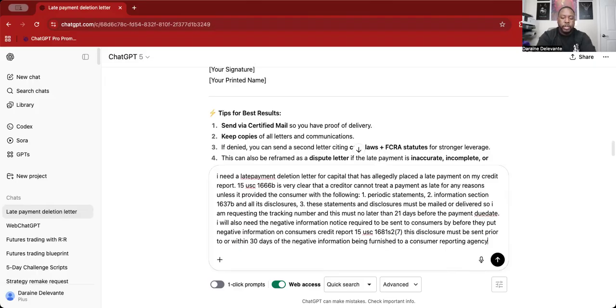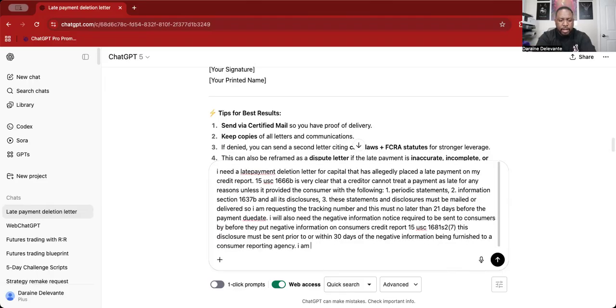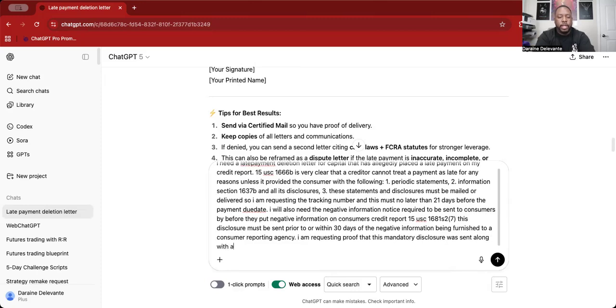right? So now I'm requesting proof of that, right? So I am requesting proof that this mandatory disclosure was sent, along with a copy of it and the tracking number used to send such notice.